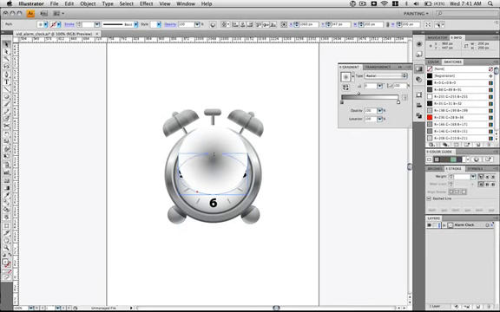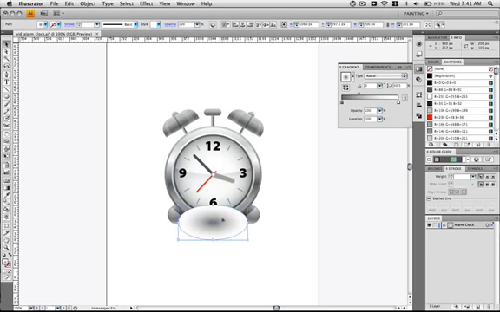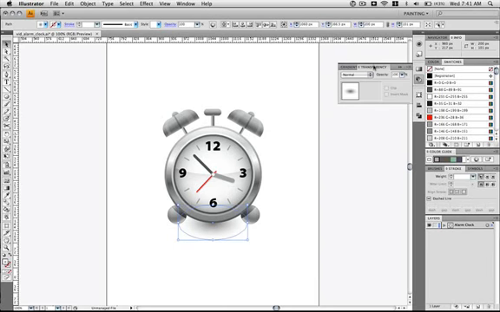Go ahead and stretch it down to about half its height. Hold Shift, then drag it down. Hit Command X, Command B to place it behind, and set the transparency to multiply. Hold down Option and drag a copy over to the left foot of the clock, and then go ahead and scale it down. And then drag another copy over to the other side as well. And you can see it gives it a bit of shading underneath the clock. Hit Command S to save it.